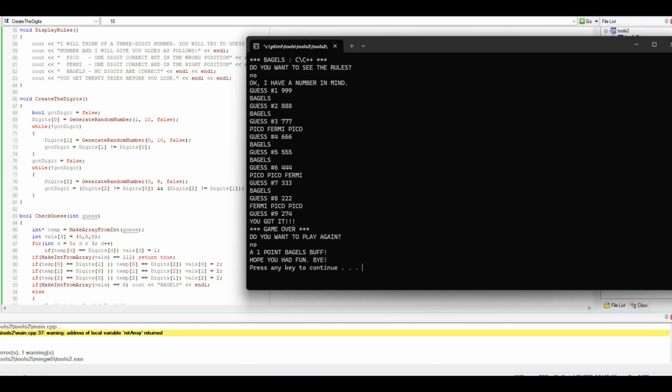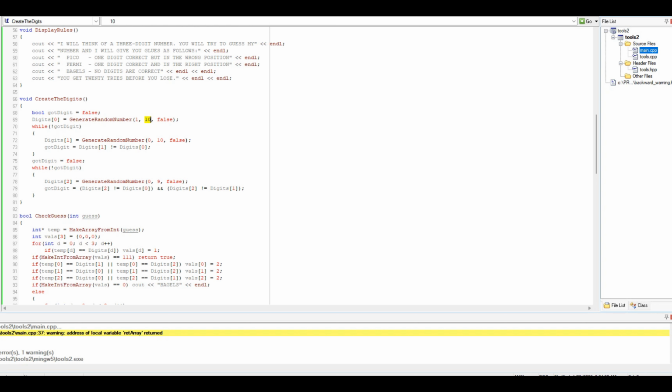This is correct. It would be 10, so it's going to be 0 to 9 plus 1, which would end up making it... oh no. That could become a 10, right? This would be 0 to 9.